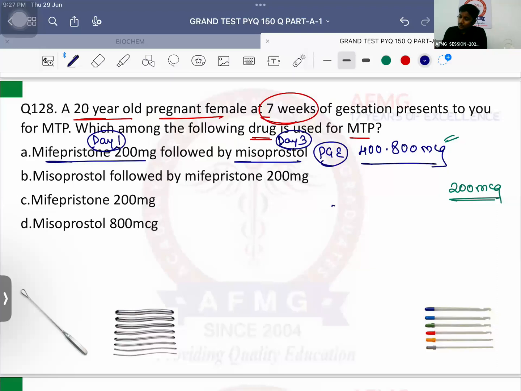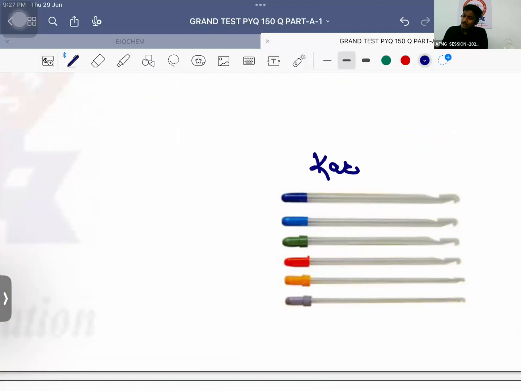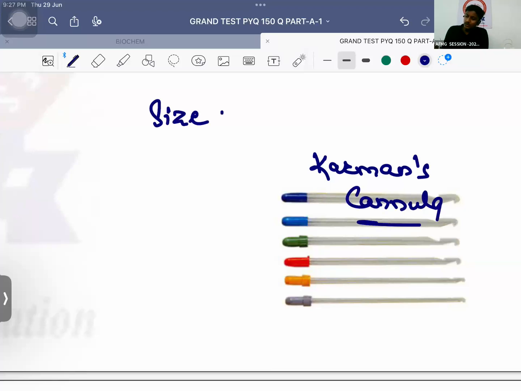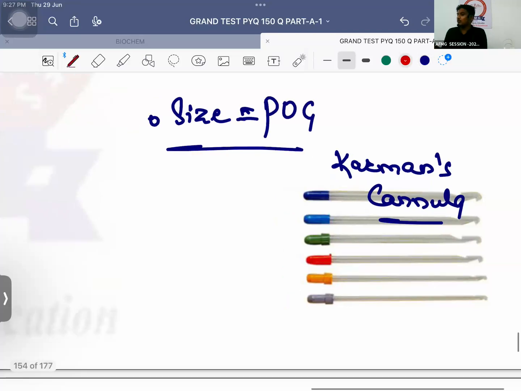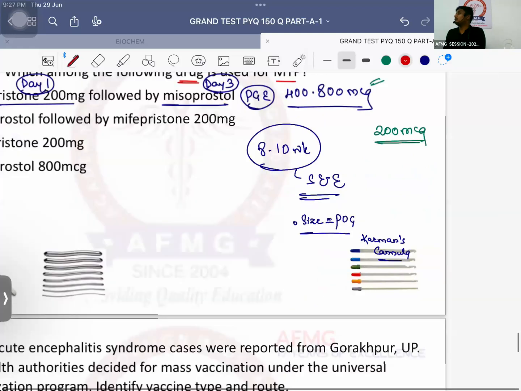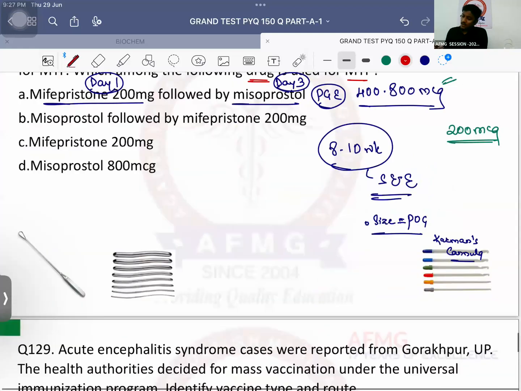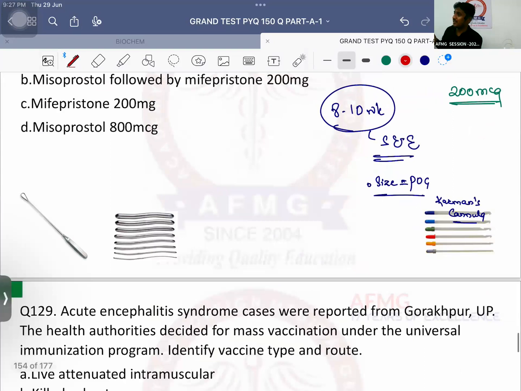Okay. Till 7 weeks, the main method of termination of pregnancy is medical. Okay. From 8 to 10 weeks, usually it is suction and evacuation. And it is done by which cannula? It is done by this classical Karman's cannula. And Karman's cannula's size should be equal to the period of gestation. That means अगर वो बोलता है कि 8 weeks की pregnancy, I need to use 8 number cannula. This was a recent twice repeated question in exam.